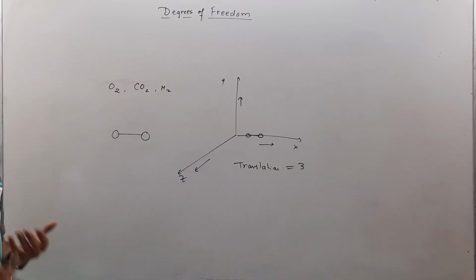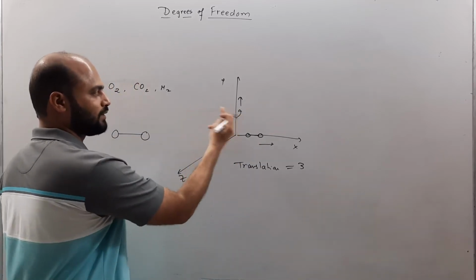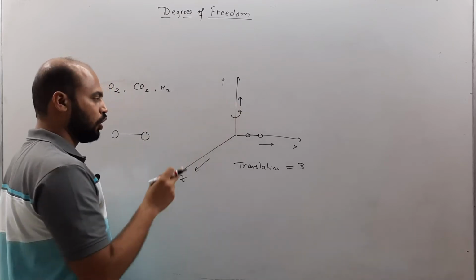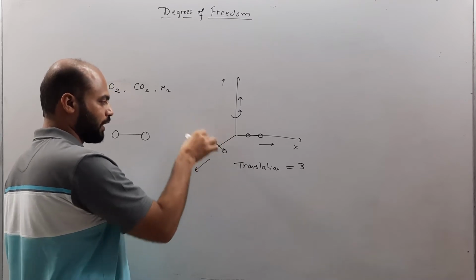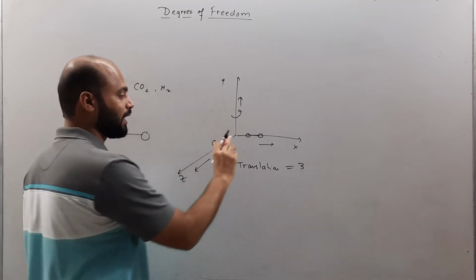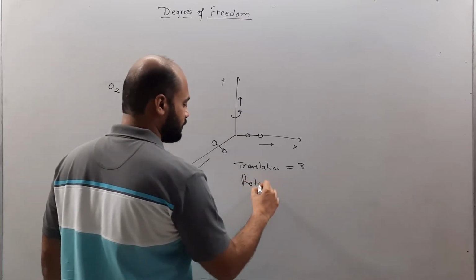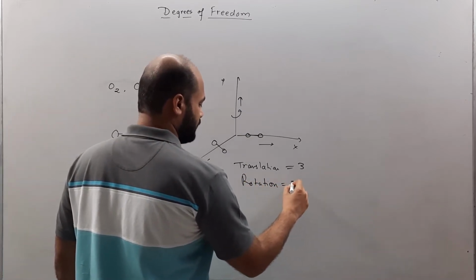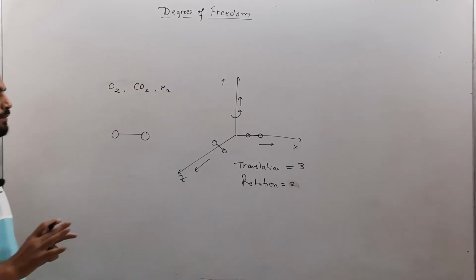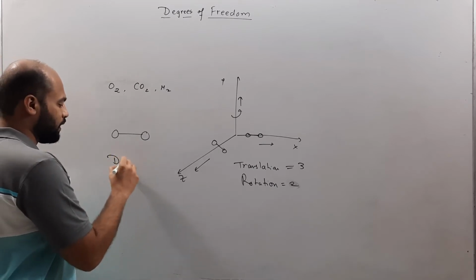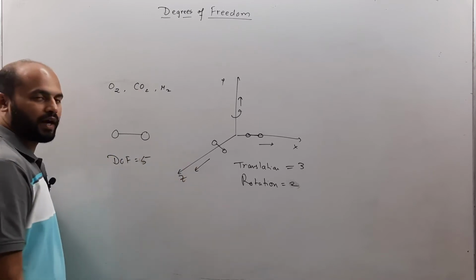Now when I consider rotation, it can rotate like this along the y-axis, or it can very well rotate along this also. However, it cannot rotate along the x-axis. So rotation can happen in 2 ways. So at normal temperatures, we can say that the degree of freedom is 5. That is 3 plus 2 is 5.